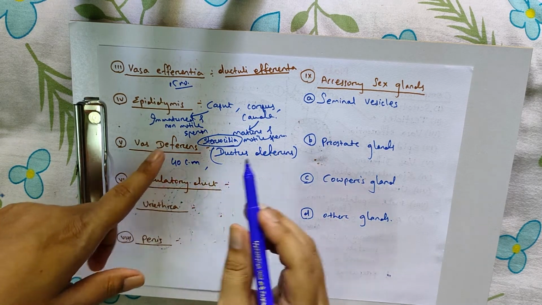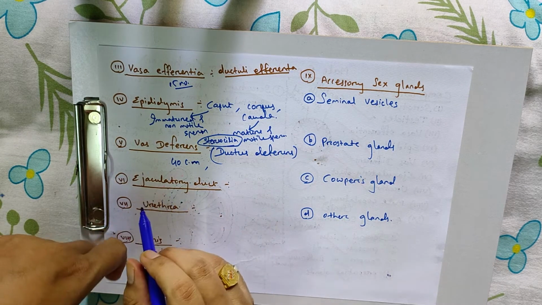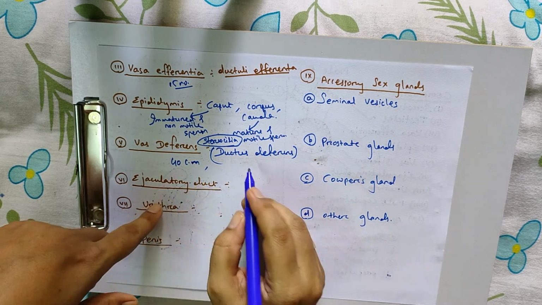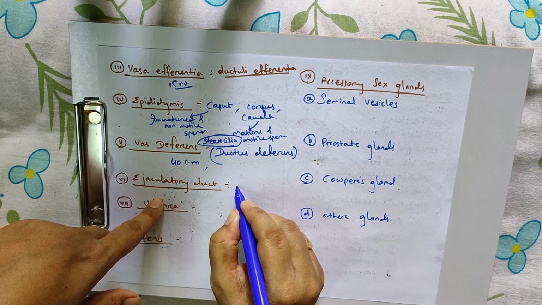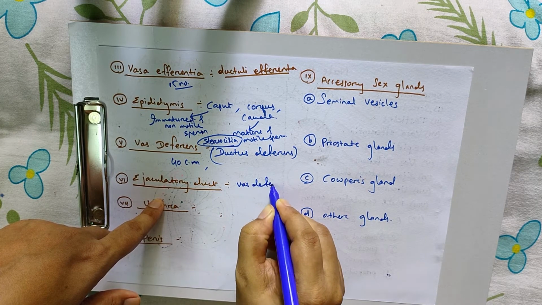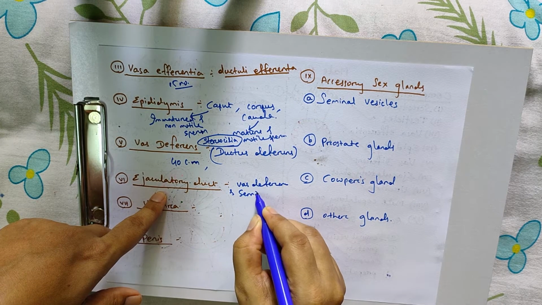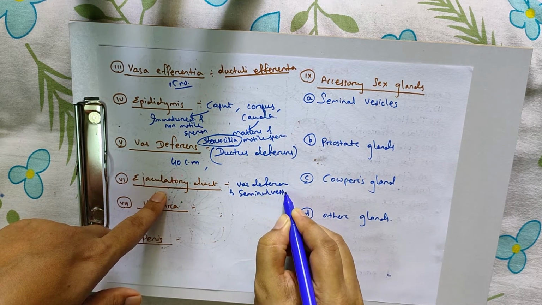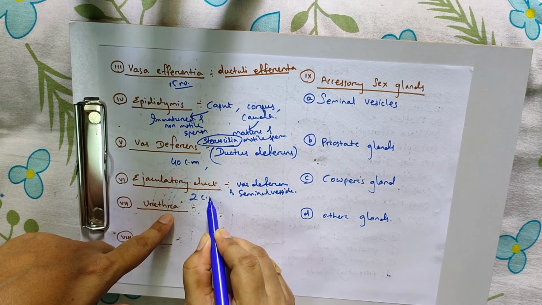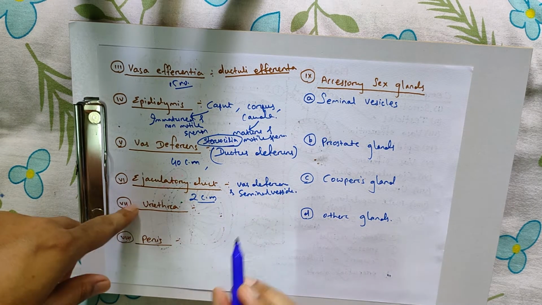It enters from the scrotal region or testis region into the abdomen region. Ejaculatory duct is a connection between vas deferens and seminal vesicles. Seminal vesicle is about 2 cm and then connects to the urethra.